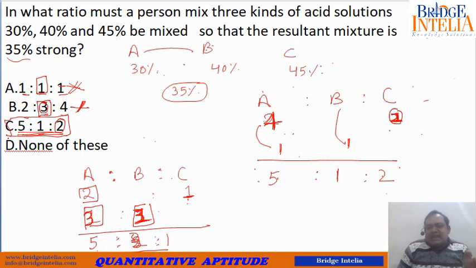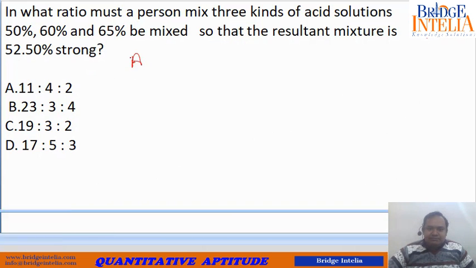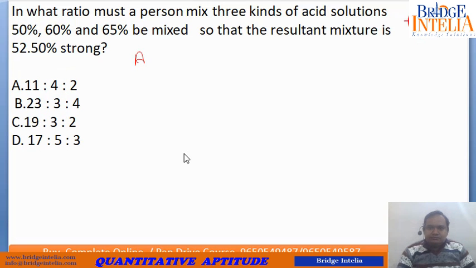So in these kind of questions, you have to look which option fits the description. There is nothing to solve. You have to filter out which option is correct. So let's have a look at this one. Again, 3 solutions are to be mixed. So let's name them A, B and C.